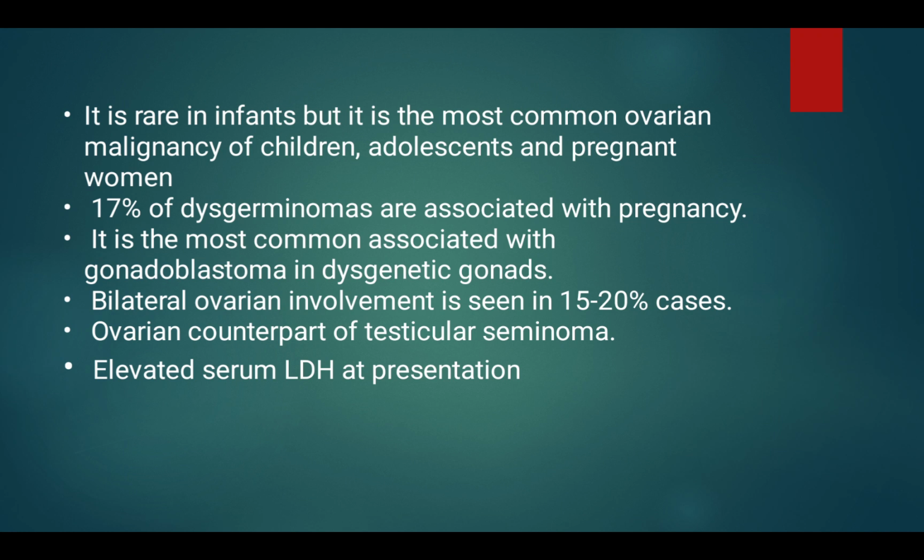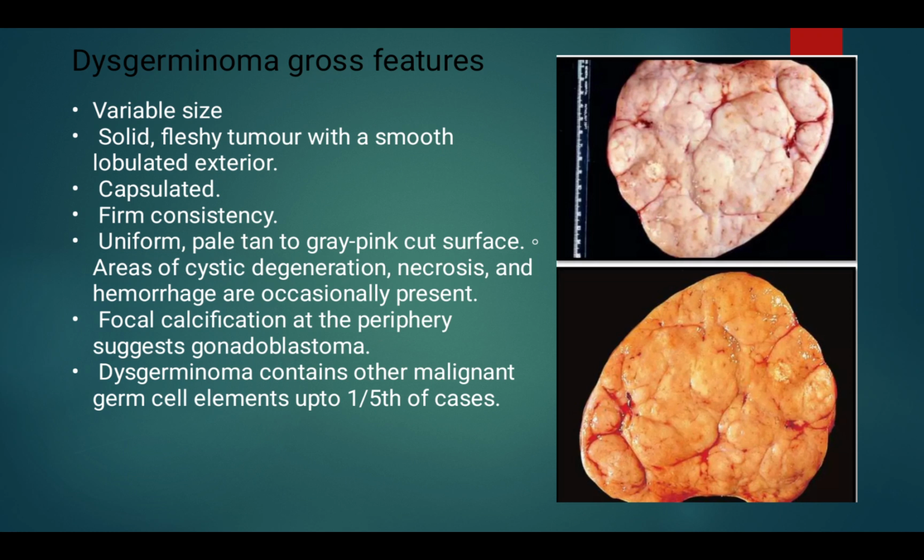It is rare in infants but is the most common ovarian malignancy of children, adolescents and pregnant women. 17% of dysgerminomas are associated with pregnancy. It is most commonly associated with gonadoblastoma in dysgenetic gonads. Bilateral ovarian involvement is seen in 15 to 20% of cases. It is the ovarian counterpart of testicular seminoma. Elevated serum LDH at presentation.